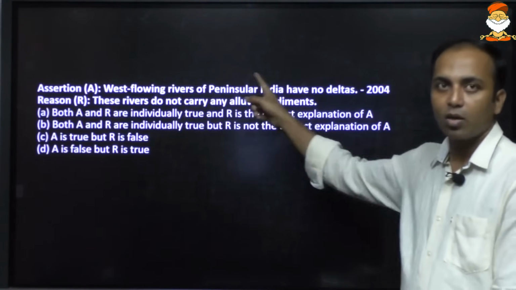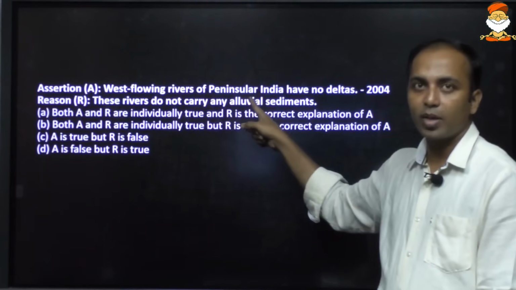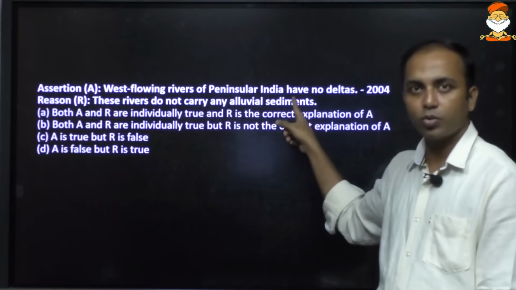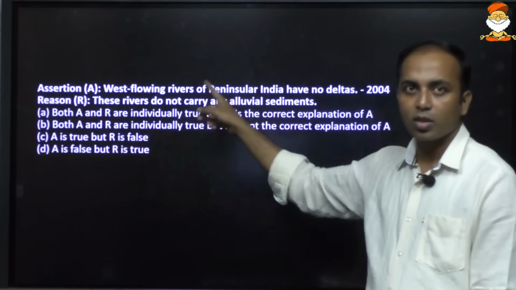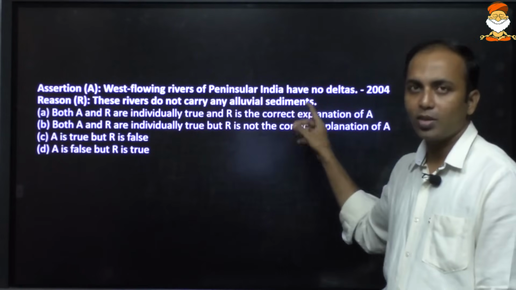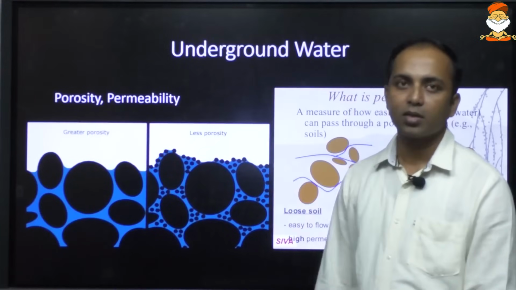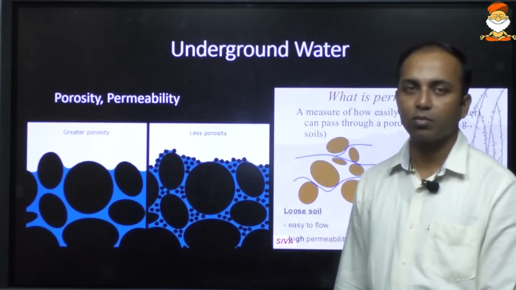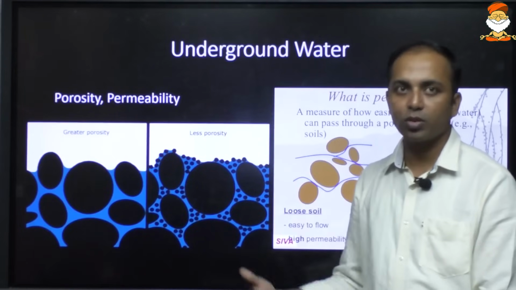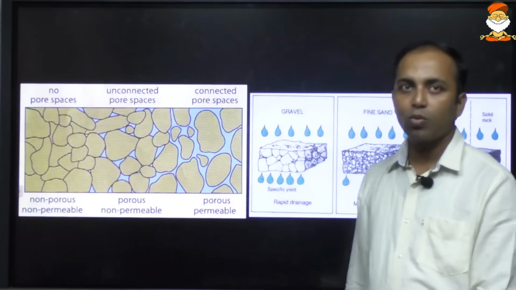Here is the question. West flowing rivers of Peninsular India have no delta. True? Yes, this is true. These rivers do not carry any alluvial sediment. This is false. Okay. They do carry, but the rate of deposition is not much for the formation of delta.